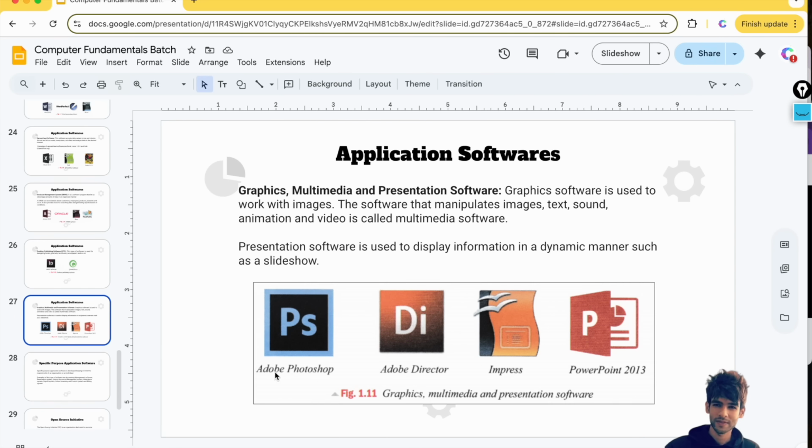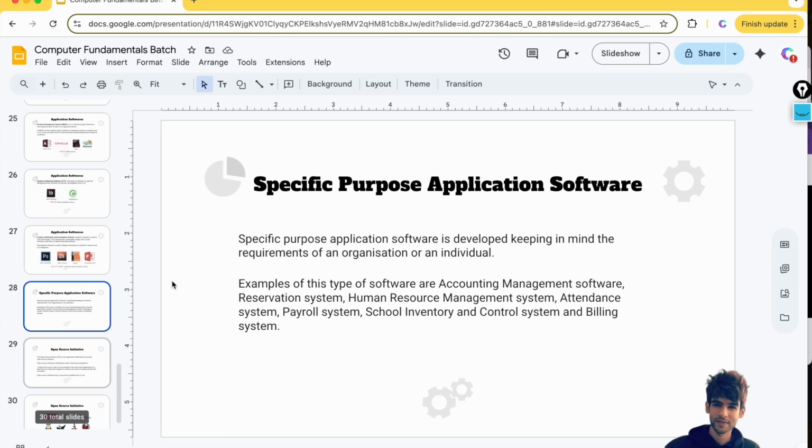You might have heard about Adobe Photoshop. Whatever you install in .exe format, you can consider it application software. PowerPoint. Specific purpose application software means accounting management software, reservation system, HR management system, attendance system, payroll system. These are attached to some specific purpose or organization.